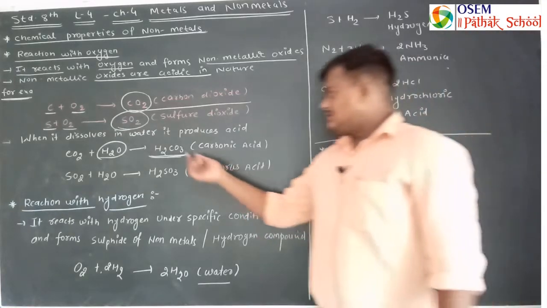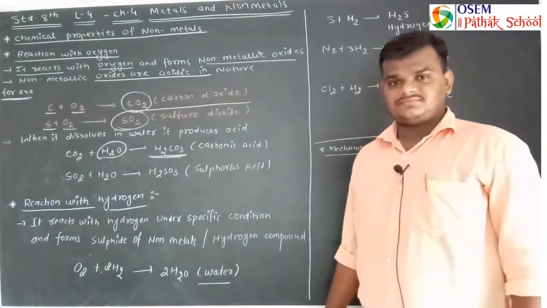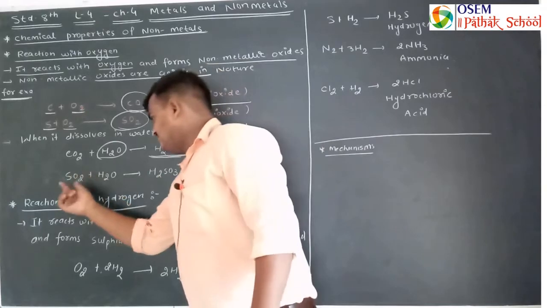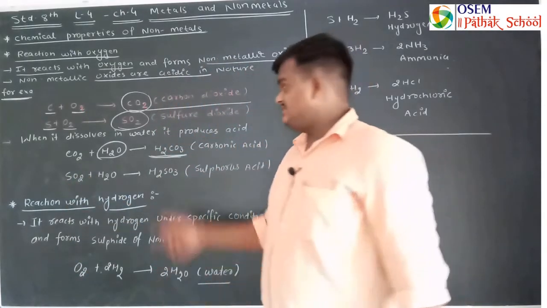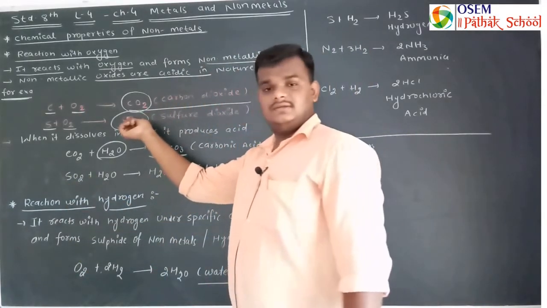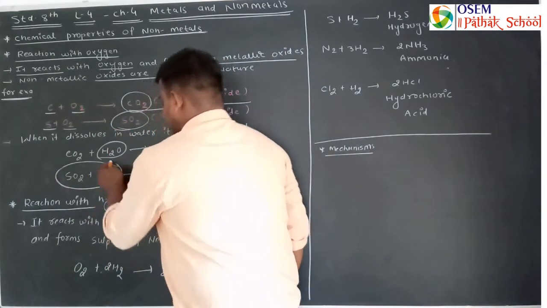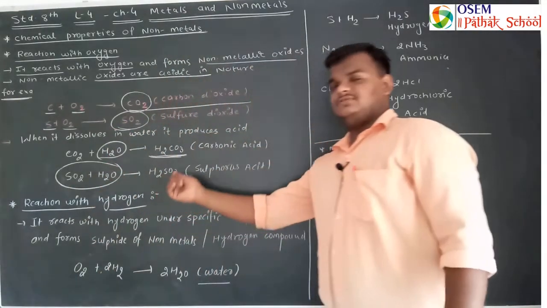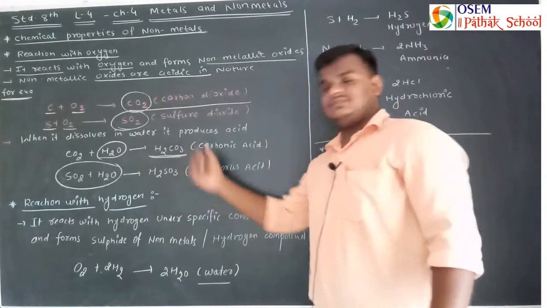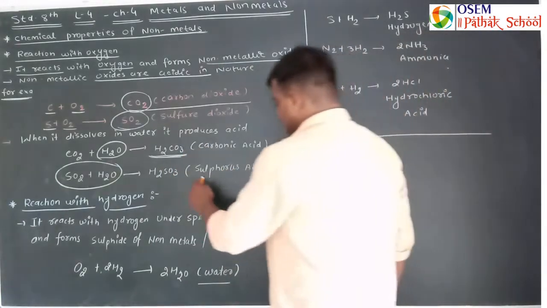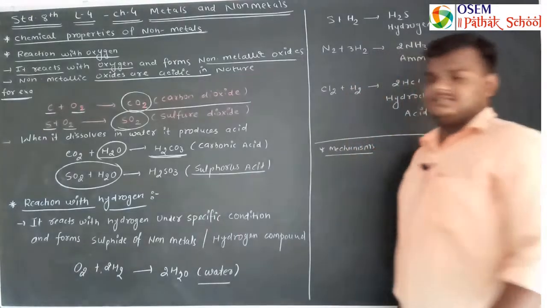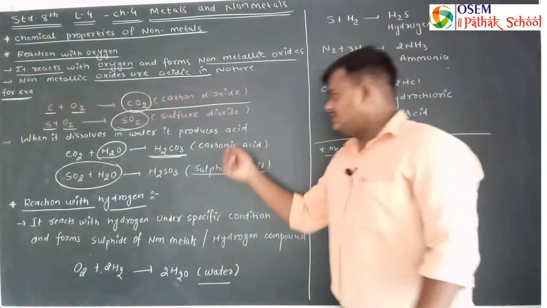And sulfur dioxide, which was generated here, dissolves in water and forms H2SO3, and this is your sulfurous acid. So these are the acids.